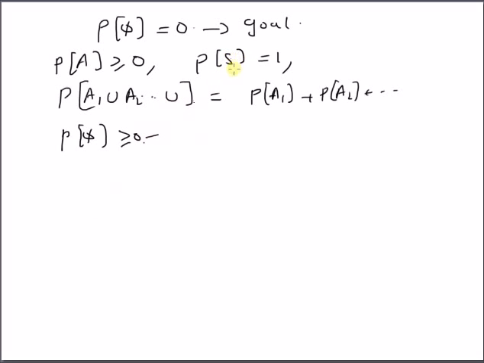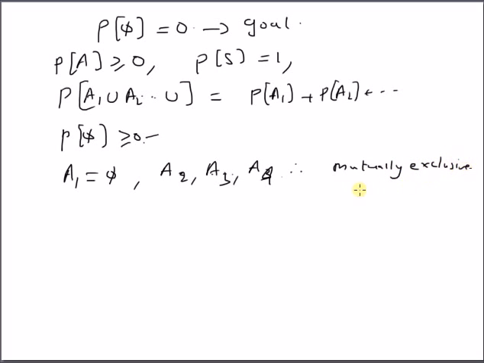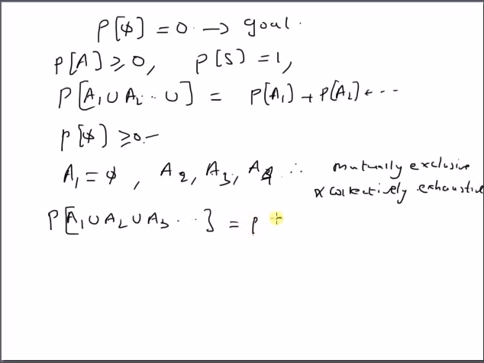And by using the second and third axioms and setting the event A1 equal to the empty set, and the rest of the events A2, A3, A4 and so on mutually exclusive and collectively exhaustive events, the probability of A1 union A2 union A3 and so on, that is the total probability, is equal to the probability of the sample space.